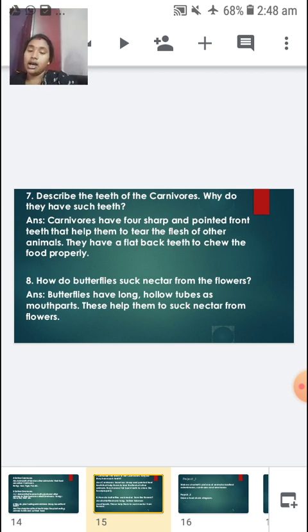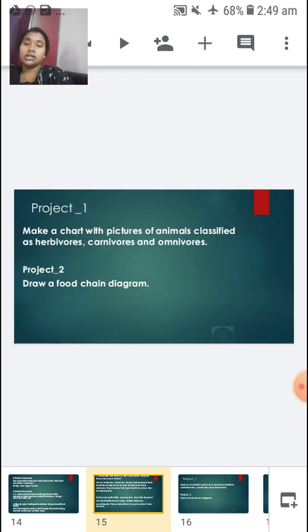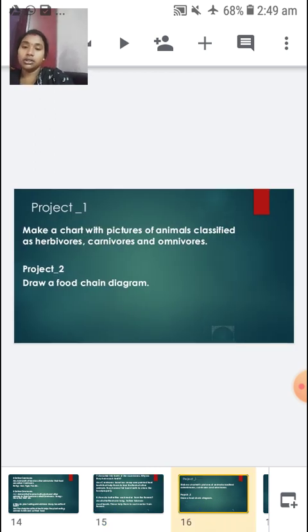Okay, children, I hope all of you would have understood these 8 questions, right? And it's time for the activity that I'm going to give you for the remaining days. So here is project 1. Make a chart with pictures of animals classified as herbivores, carnivores and omnivores. Right, children?